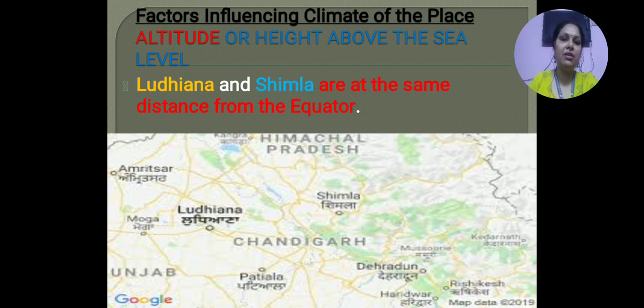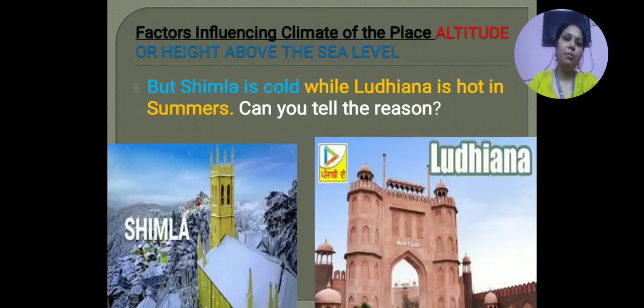But Ludhiana is a hot place and Shimla is a cool place. Shimla is cold while Ludhiana is hot in summers. Why does it happen? When they are at the same distance from the equator, why is Ludhiana hot in summers and Shimla cold in summers?